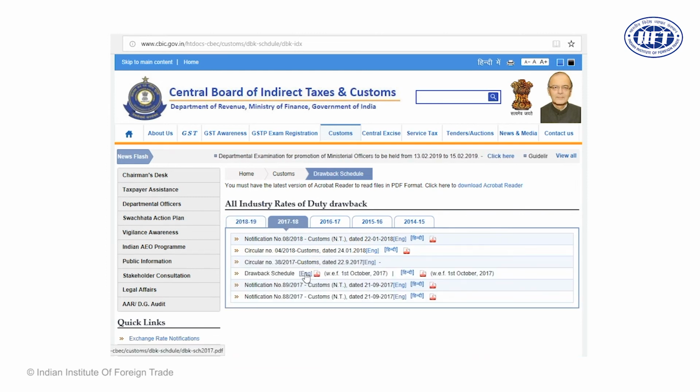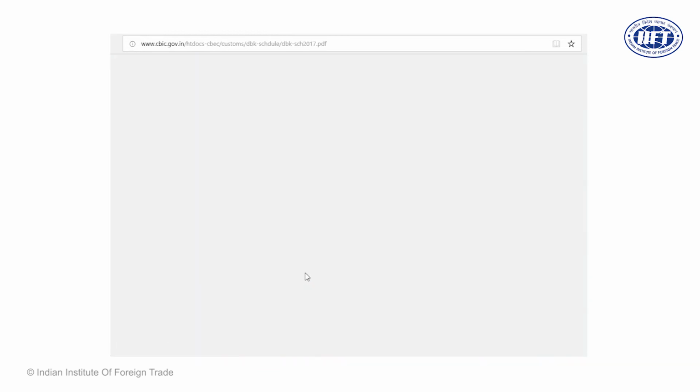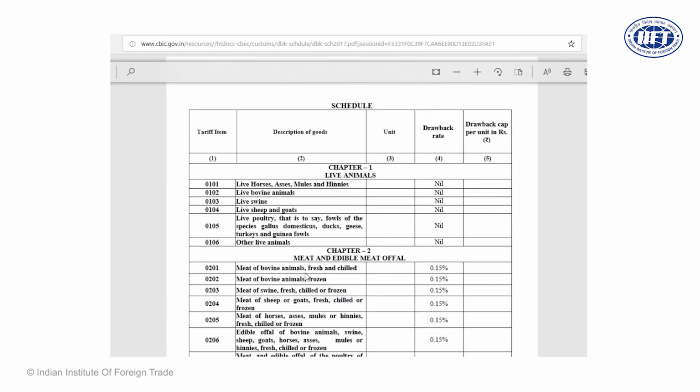We click it here and you just see, with a click of the mouse we got the drawback rates for almost all the tariff lines for which the drawback rates are published by the Department of Revenue. One minute, the file is downloading, and with God's blessings the file is with us. You just see here these are the drawback rates which are given.